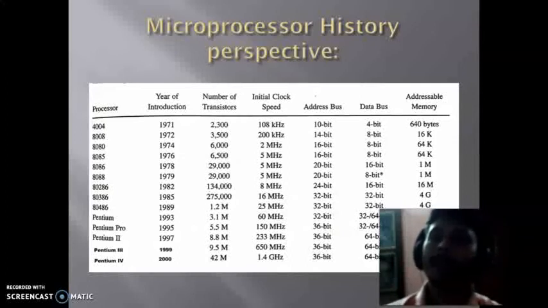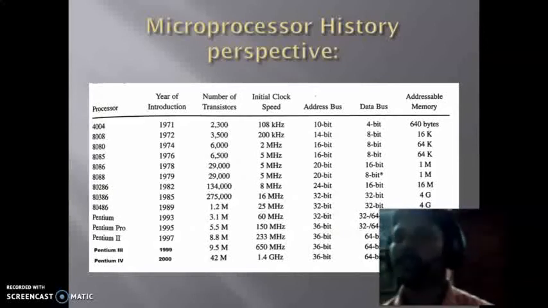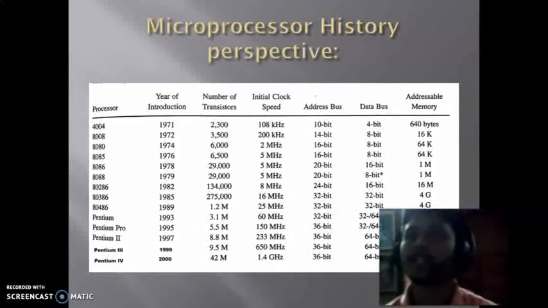Now in 1976, the 8085 microprocessor came with 6500 transistors, and the clock frequency increased enormously to the megahertz range, 5 megahertz, with a 16-bit address bus and 8-bit data bus, and 1 megabyte of memory could be addressed by the 8085 microprocessor.